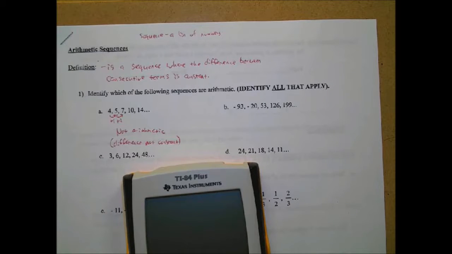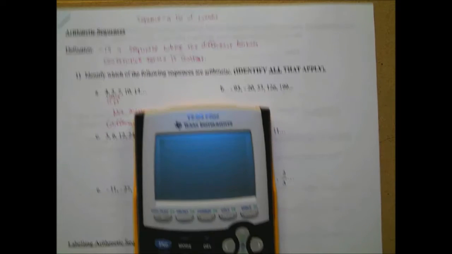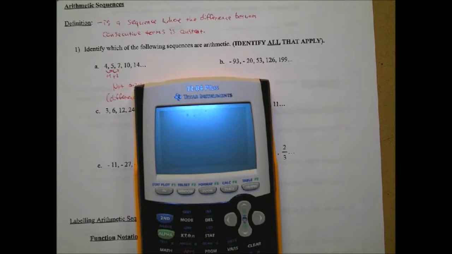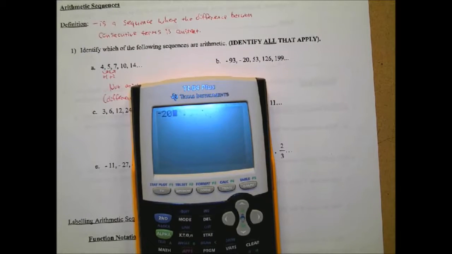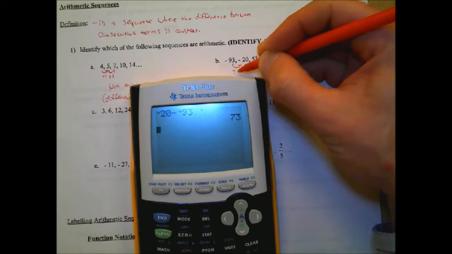What can we do? Negative 93 plus... okay, we can do it that way. We can also just take your second term, negative 20, subtract the negative 93. Find the difference. So the difference is 73. So to get from here to here, it's 73. Although what you said, Sean, would also yield a 73 too.